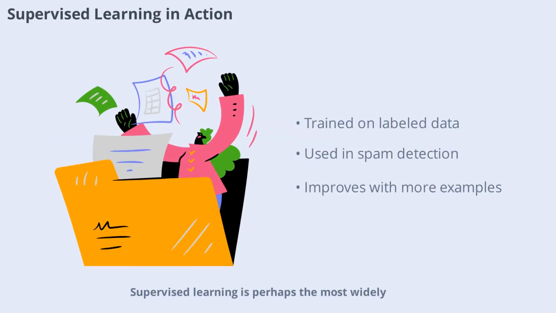Supervised learning is perhaps the most widely used machine learning approach in narrow AI. It involves training a model on a dataset where the correct answers are already known. For example, in email spam detection, the algorithm learns to distinguish between spam and legitimate messages by analyzing thousands of labeled examples. Over time, the model becomes highly accurate at identifying spam, making it a valuable tool for email providers. This method is also used in image recognition, speech recognition, and many other applications.